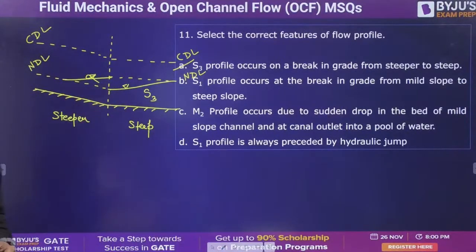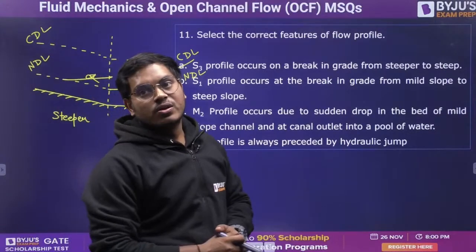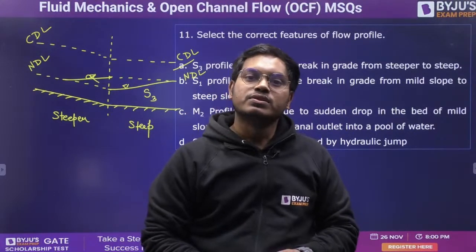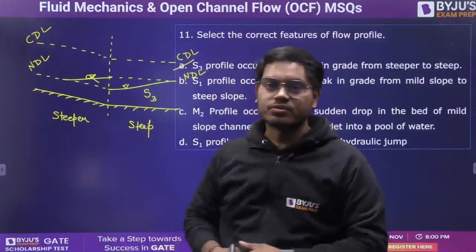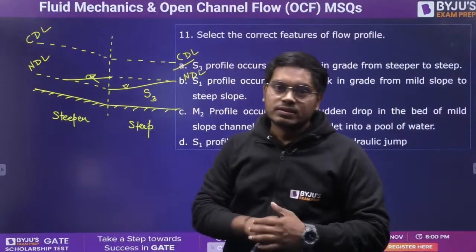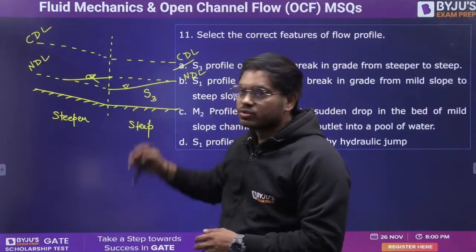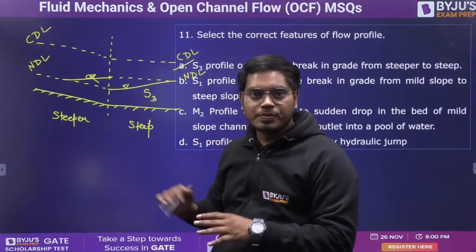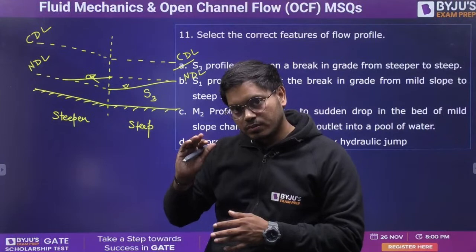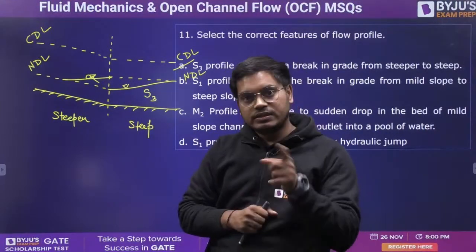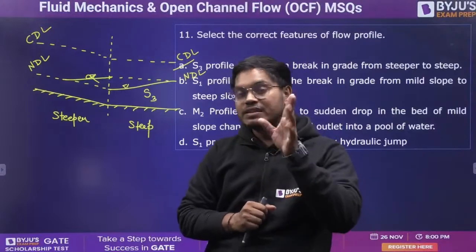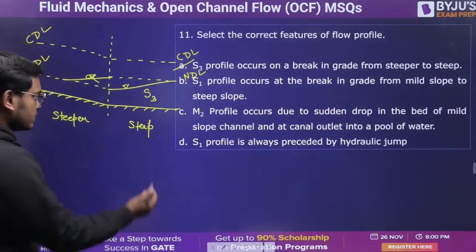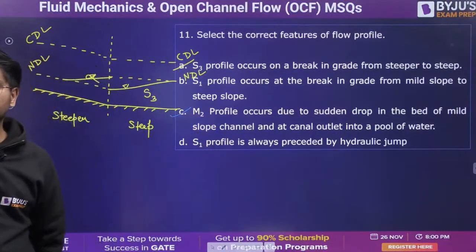Okay, so someone was saying hydraulic jump. See, hydraulic jump cannot be there unless you are going from super to subcritical, right? We are not going from super to sub. This is also supercritical, right? If you go from steep to mild, steep is supercritical and mild is subcritical. That time you will have the slope by having M3 as the predecessor. I hope I'm clear with my words.